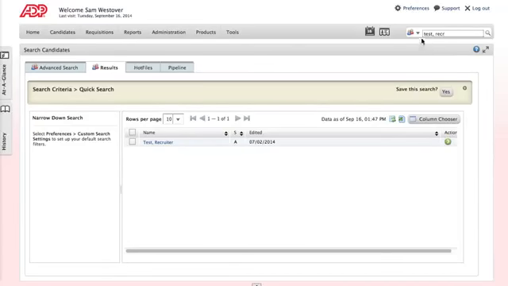If you want to look for a requisition instead, click on the drop-down menu selection over here and select Requisition Search. And then if you type in the name or the number of a requisition, it'll find that instead.